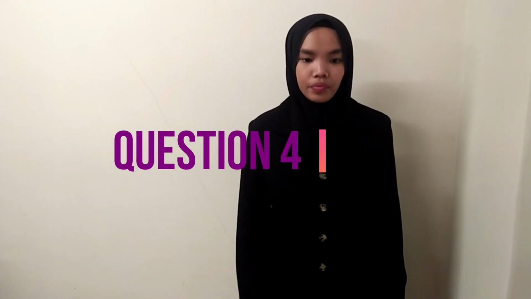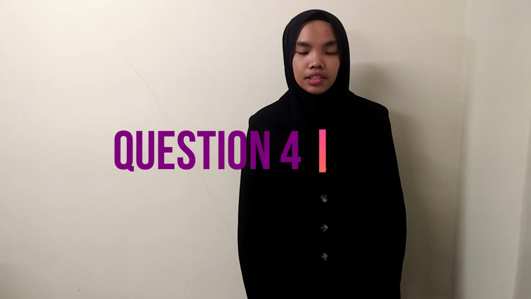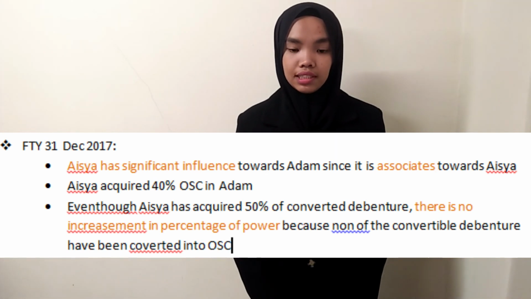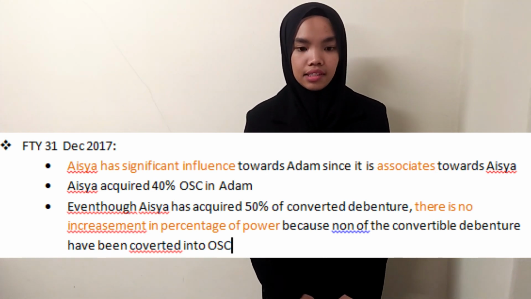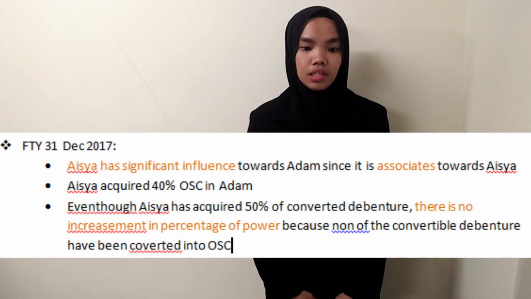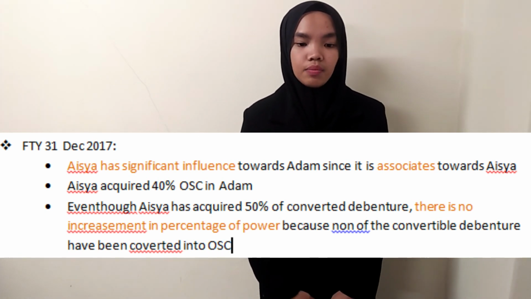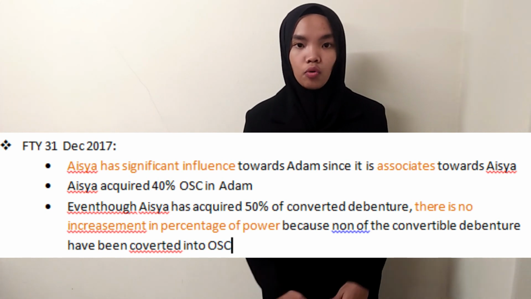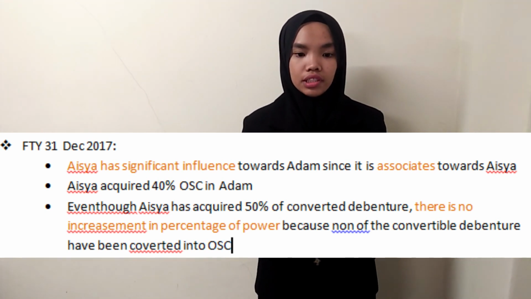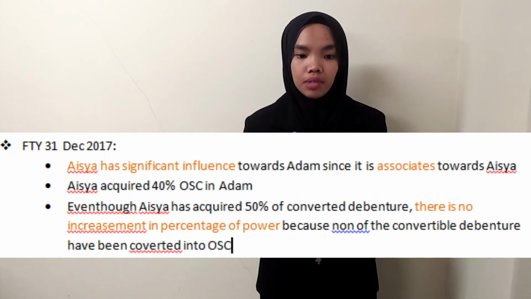Okay, question 4. For the relationship of Aisyah and Adam. For the year ended 31st December 2017, Aisyah has significant influence over Adam Berhad. Adam is an associate of Aisyah because Aisyah has acquired 40% of ordinary shares in Adam Berhad.